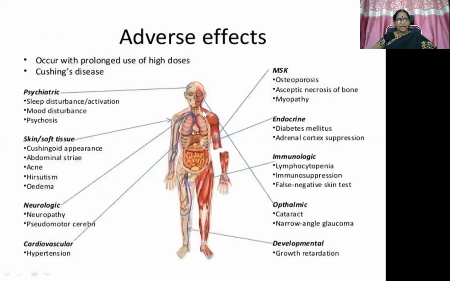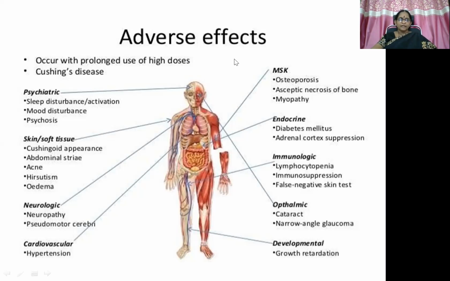Then, in a nutshell, adverse effects: psychiatric, that is sleep disturbance or activation, mood disturbance, psychosis; skin and soft tissue, Cushingoid appearance, abdominal striae, acne, hirsutism, edema; neurologic, that is neuropathy, pseudotumor cerebri; cardiovascular, hypertension; musculoskeletal system, osteoporosis, aseptic necrosis of bone and myopathy; and endocrine manifestations like diabetes mellitus, adrenal cortex suppression; and immunologic manifestations of ADR like lymphocytopenia, immunosuppression, false negative skin test; then ophthalmic, cataract and narrow angle glaucoma; and developmental ADR or growth retardation, especially in case of children.